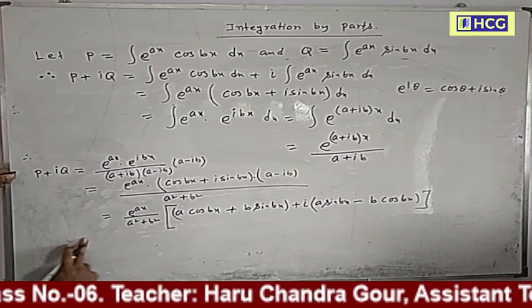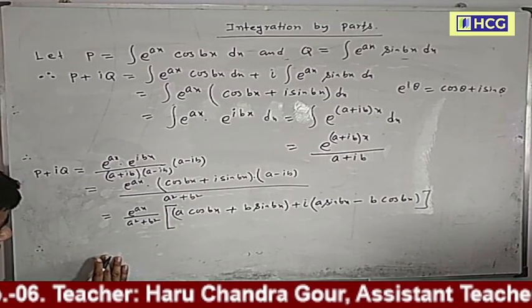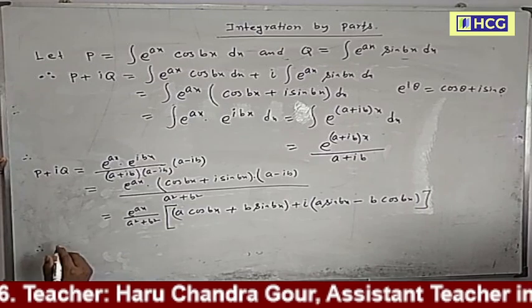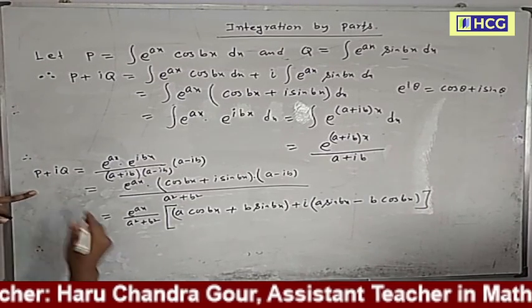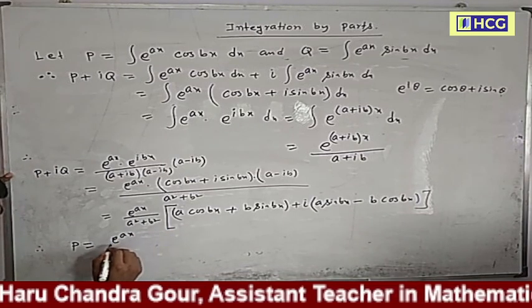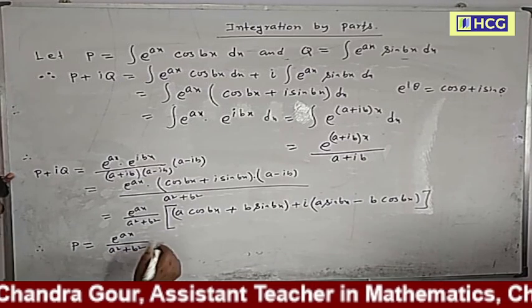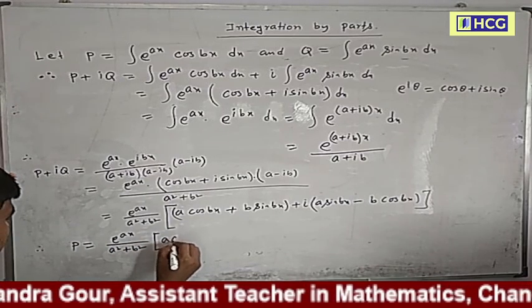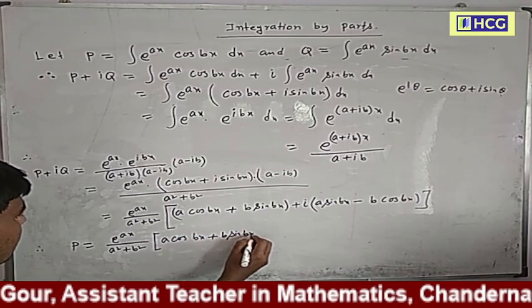If two complex numbers are equal, then the real part equals the real part on both sides and the imaginary part equals the imaginary part. Therefore p equals, since on the left hand side the real part is p, e to the power ax divided by a square plus b square into (a cos bx plus b sin bx).